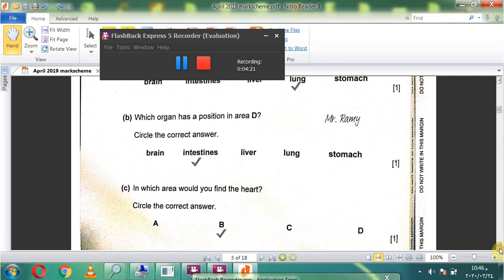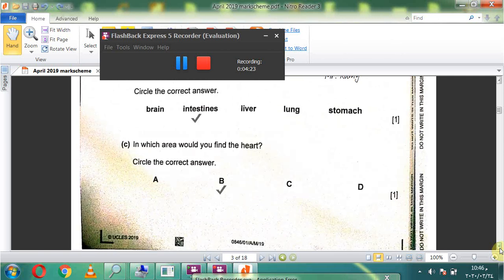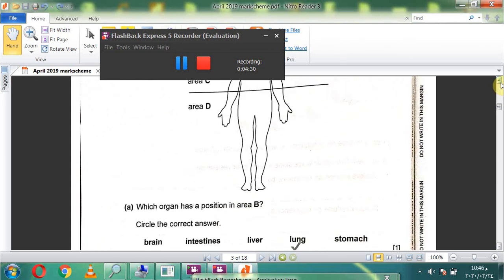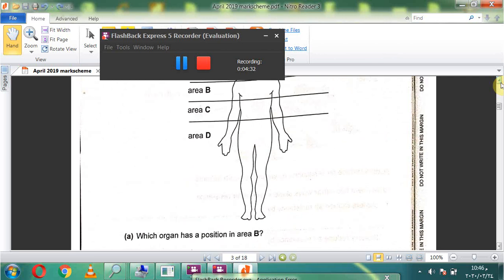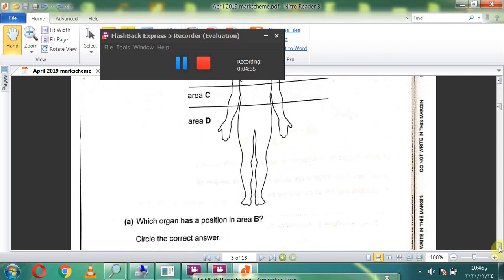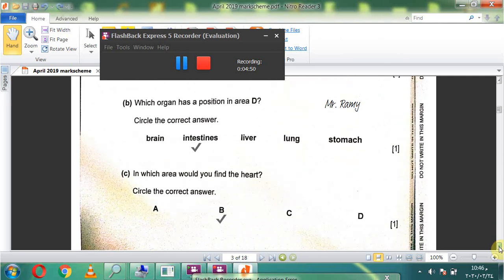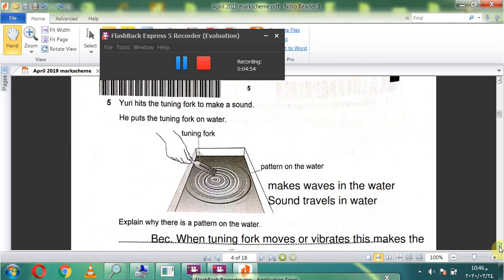Okay. C. In which area would you find the heart? Okay. Heart, the same area that for lung. Also heart area B. Heart and lung. You would find the heart and lung in area B. Okay, the same area for lung also and heart. Okay. Number 5.